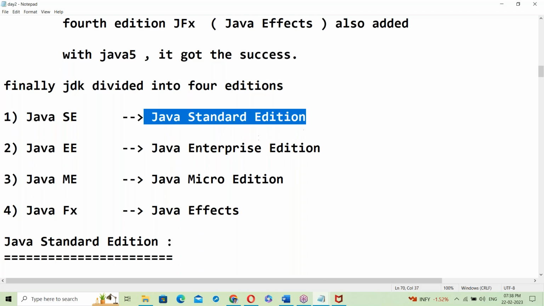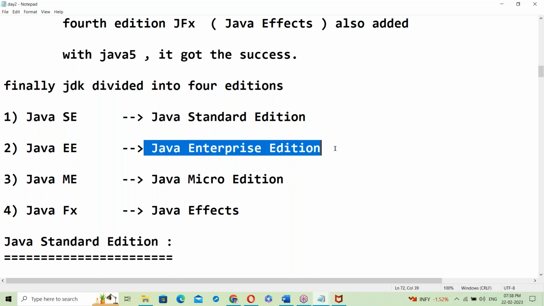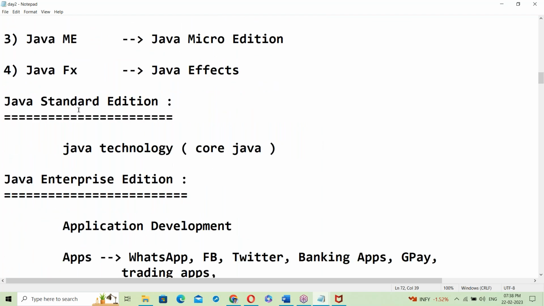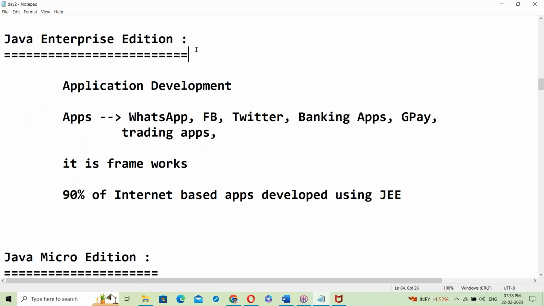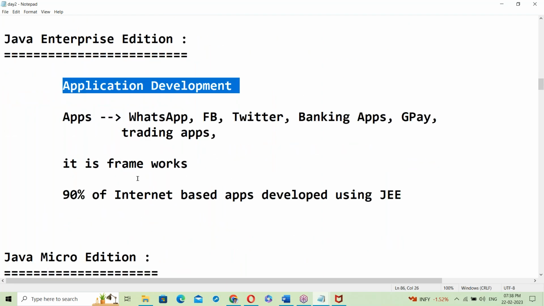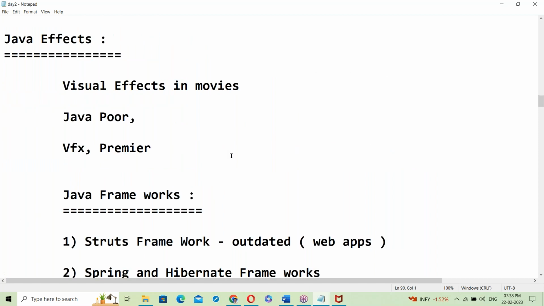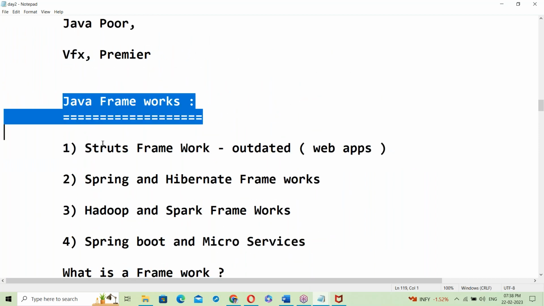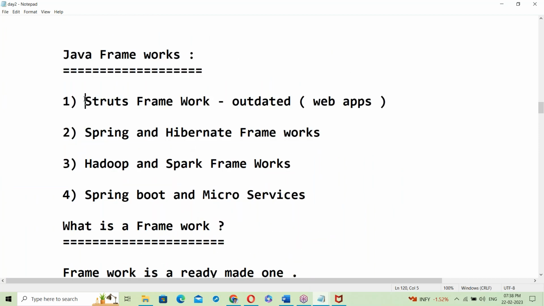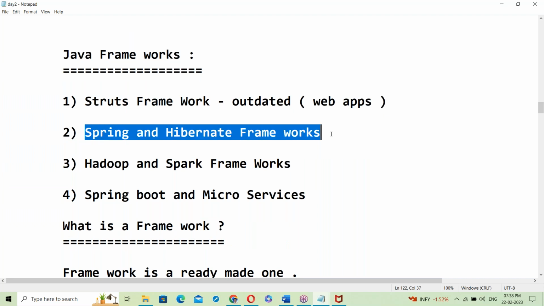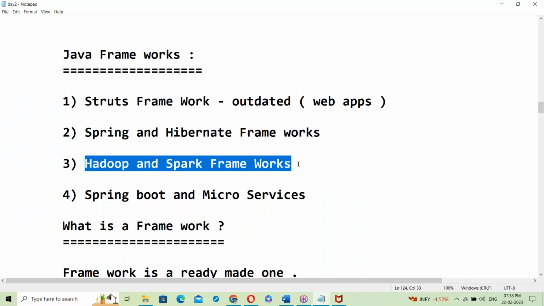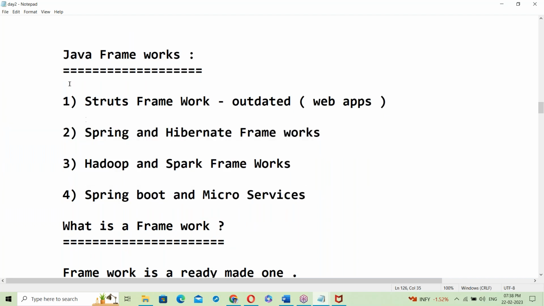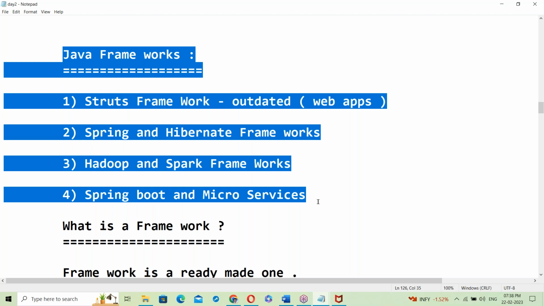Java Enterprise Edition means application development, completely frameworks. These are the Java frameworks: Struts, Spring, Hibernate, Spark, Spring Boot, and microservices.